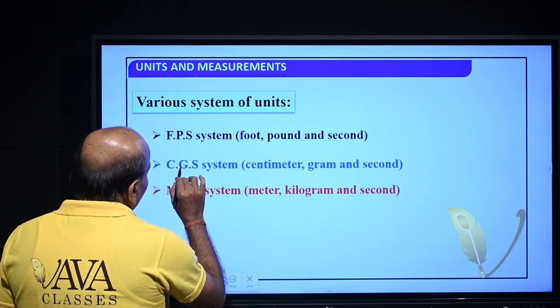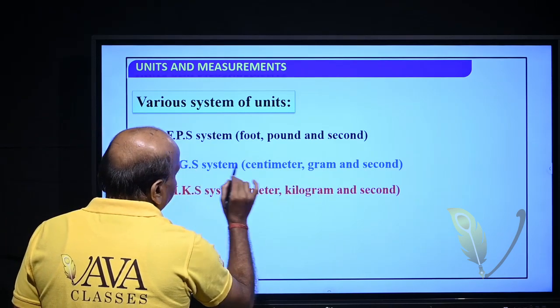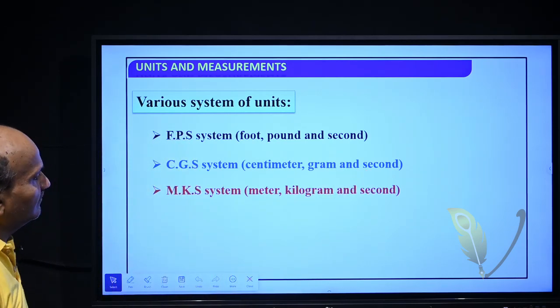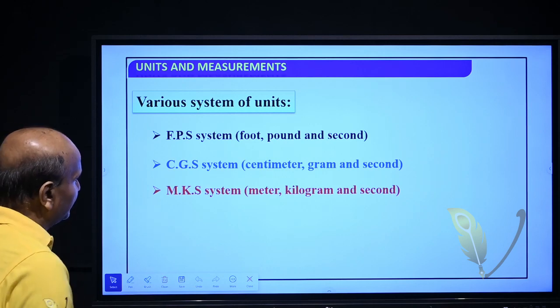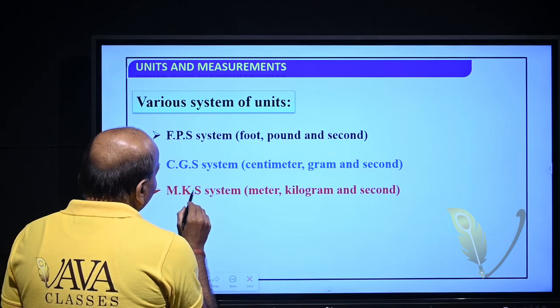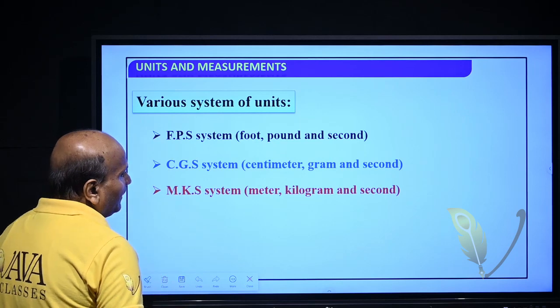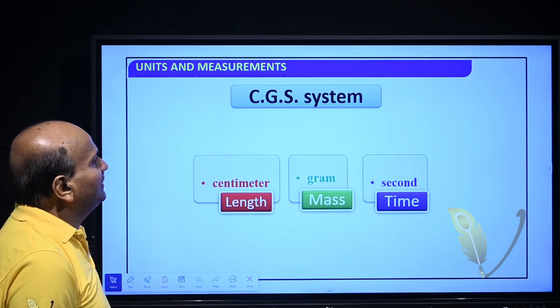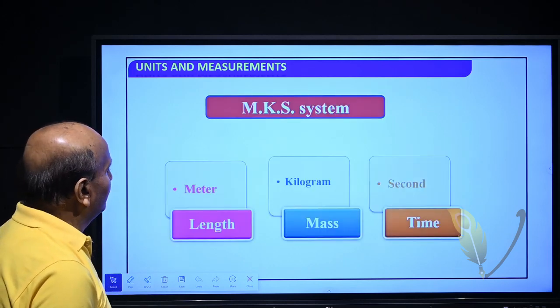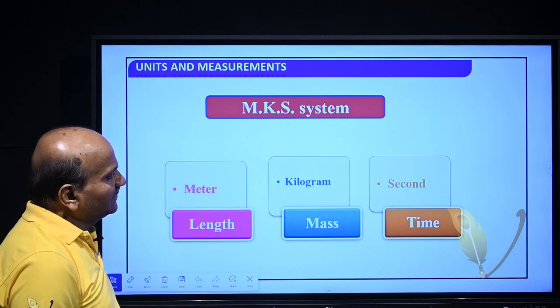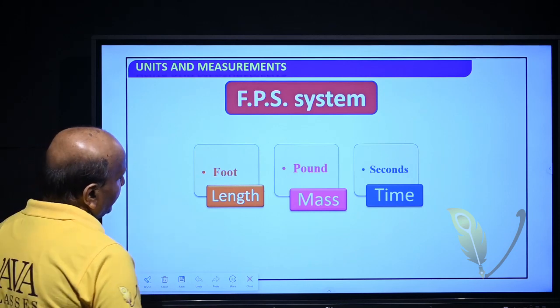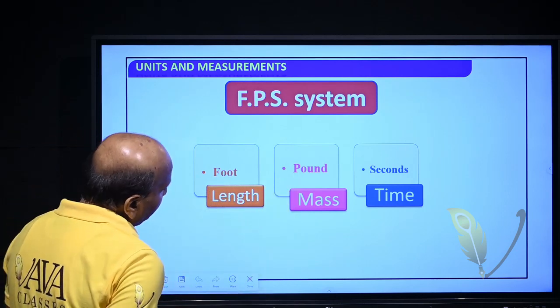CGS system. C stands for centimeter, G stands for gram and S stands for second. This system is also called French system. Similarly, MKS system. So, MKS means meter, kilogram, second, and ultimately it is also called metric system. Now CGS system, MKS system, meter, length, kilogram, mass, second, time. FPS system, foot, pound and second. Foot is length, pound is mass and second is time.